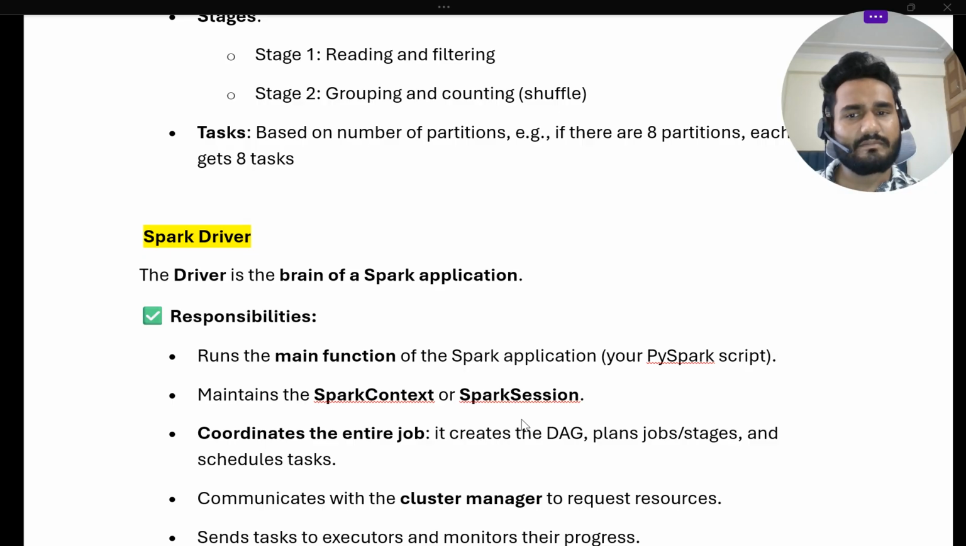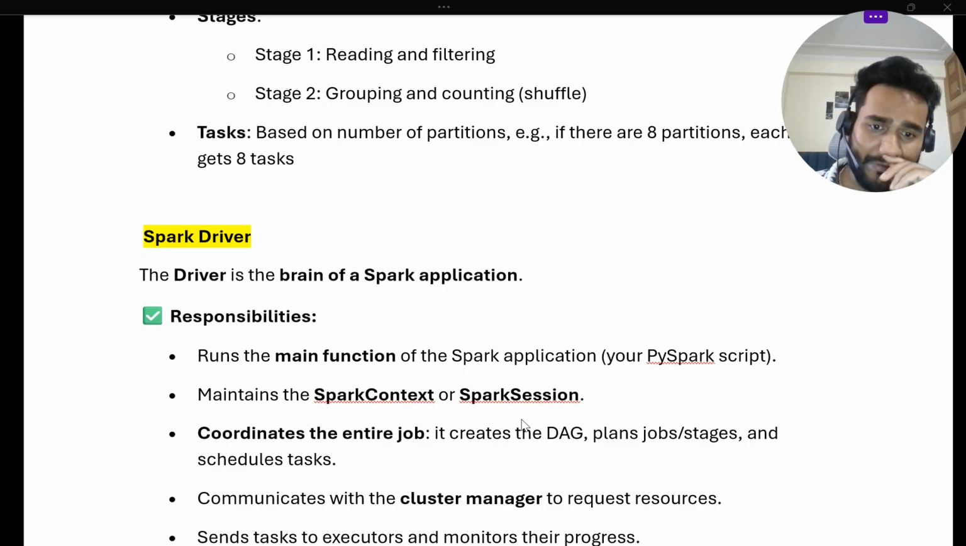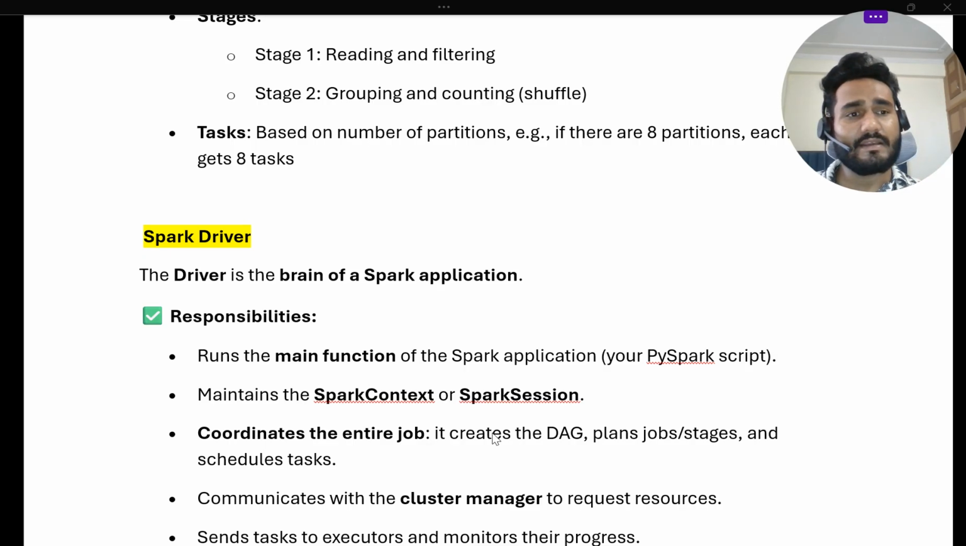First we will understand its responsibility. The responsibility of a Spark driver is to run the main function of the Spark application. Whatever your PySpark script is, it will run the main function. It maintains the Spark context and the Spark session. The Spark session is created by the driver itself. It coordinates the entire job: it will create the job, plan the job and stages, and schedule tasks. Whenever you have to create a DAG or plan a job or a stage, it is created by the Spark driver only.